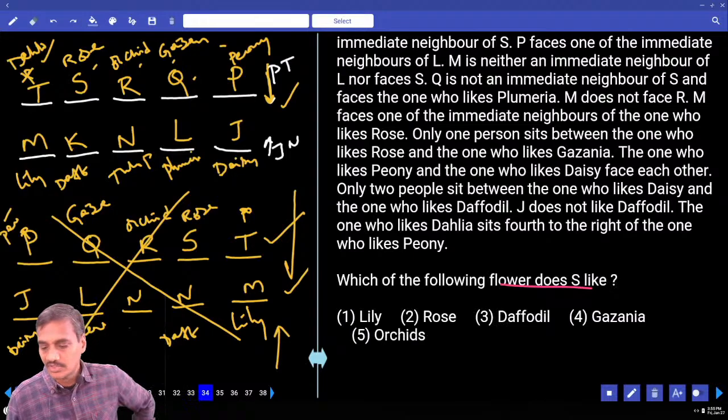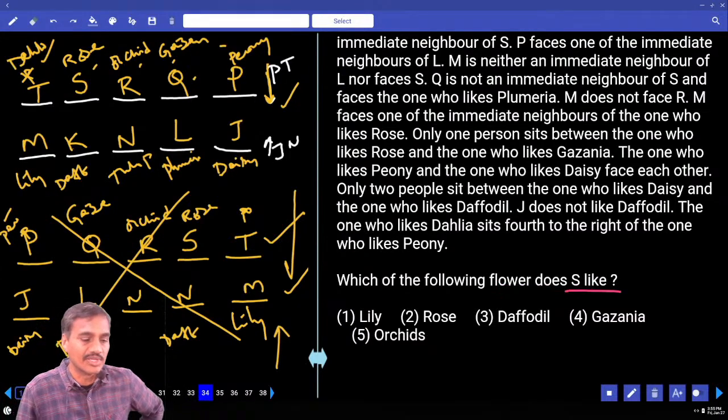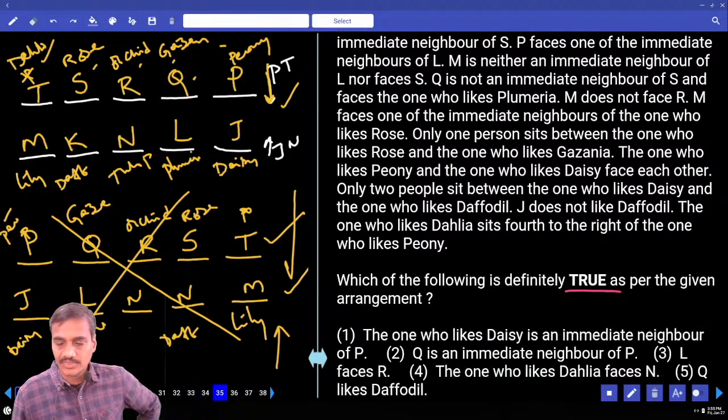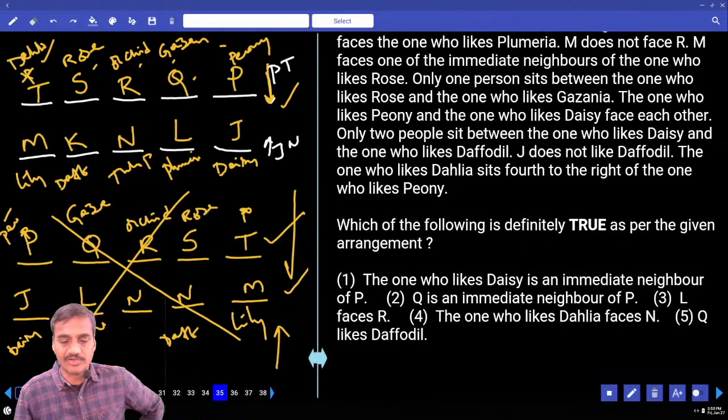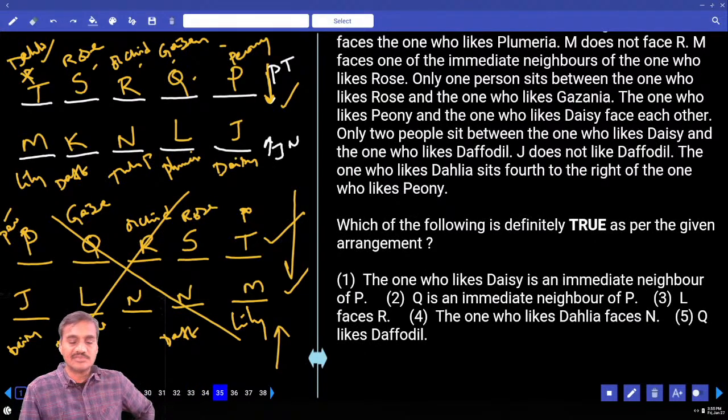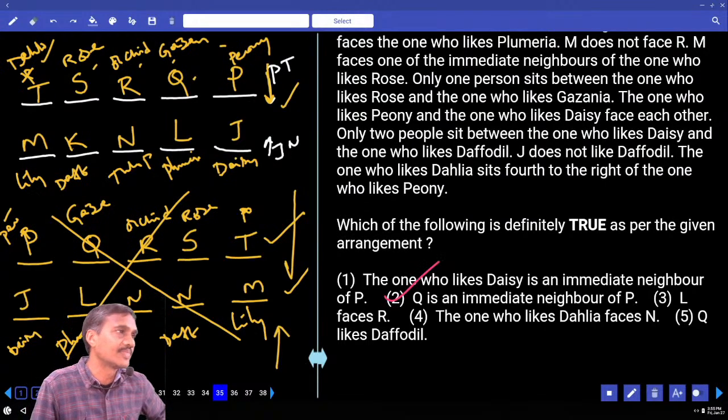And 34, which of the following flowers does S like? S likes rose, choice 2. 35, which of the following is definitely true? The one who likes Daisy is an immediate neighbor of P. Daisy immediate neighbor of P, that is false. Q is an immediate neighbor of P, definitely true. Choice 2, question number 35.